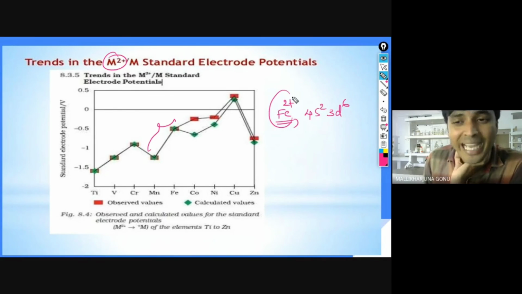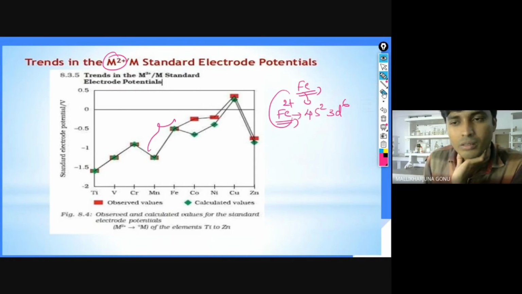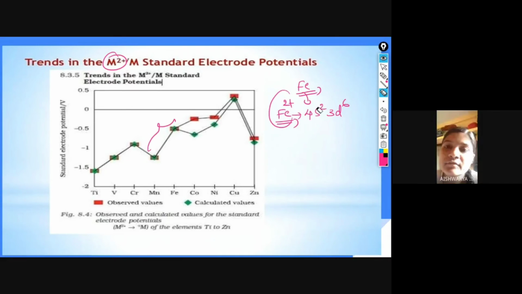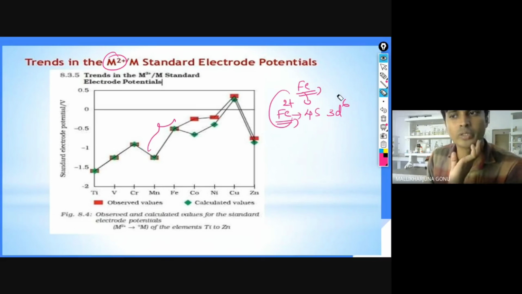I am asking about the ion Fe2+. You have said for iron. Now I want Fe2+. I do not want this right now. 4s 3d6, sir. 3d6. That's it. 4s0 also you have to tell. Okay. 4s0 3d6. This is for Fe2+.